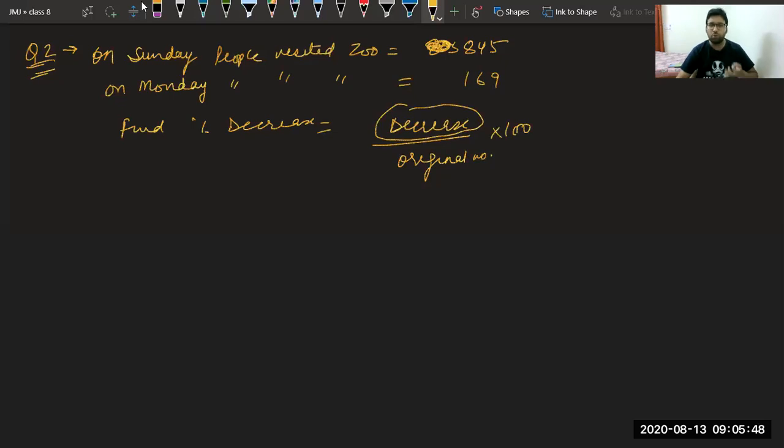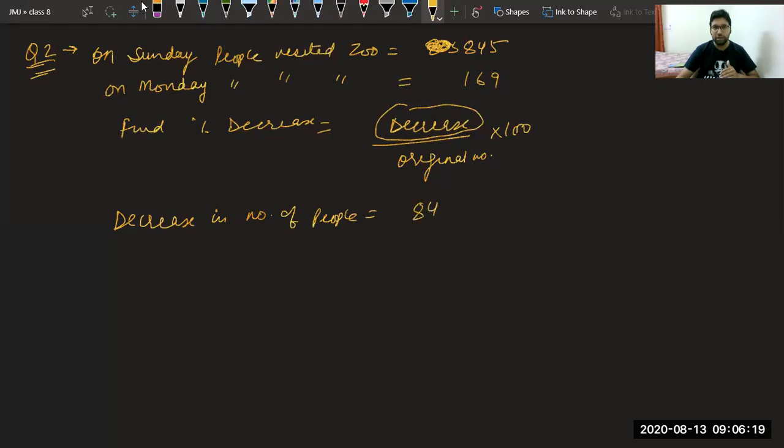So first we need to find the decrease value. Can you tell me what is the decrease value, class? Very good. No, beta, just don't write this thing 845 minus 169. Please subtract them for me. Hiteshri, 169 is not the decrease value. It is the number of people who went to the zoo on Monday. You have to tell me what is the decrease. Decrease in number of people.